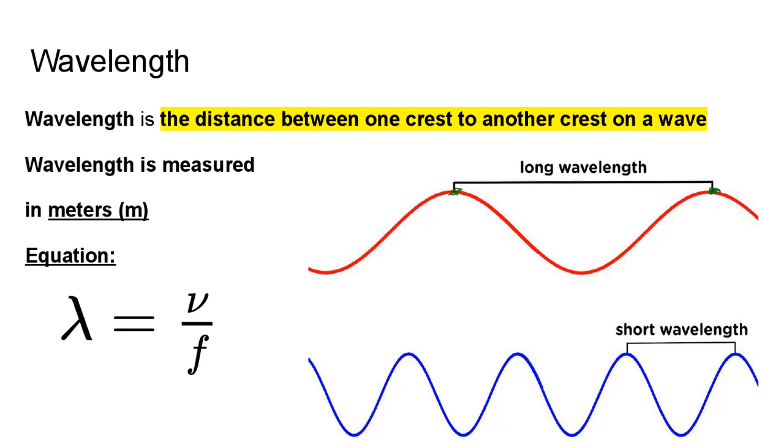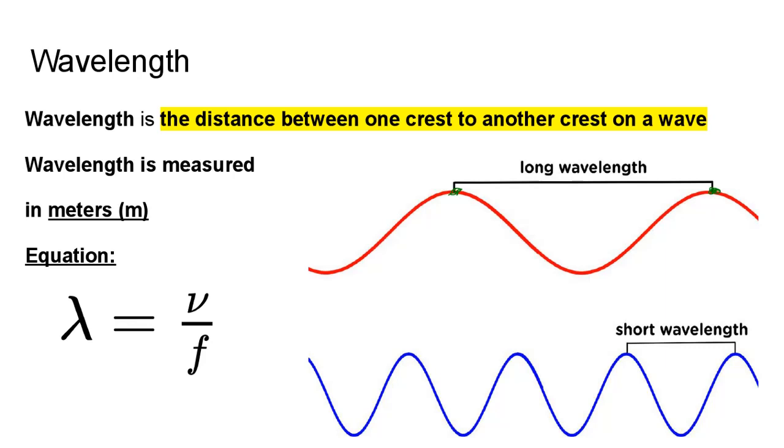The wavelength is the distance between one crest to another crest. So wavelength is measured in meters. In the equation here, this symbol is called lambda, the one that looks like an upside down Y. And then V stands for wave velocity, and F stands for frequency.